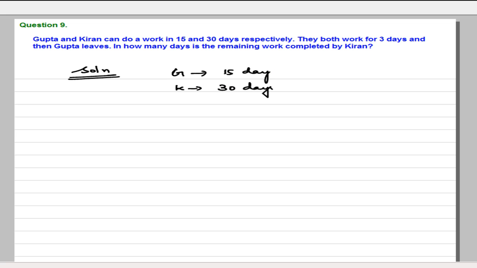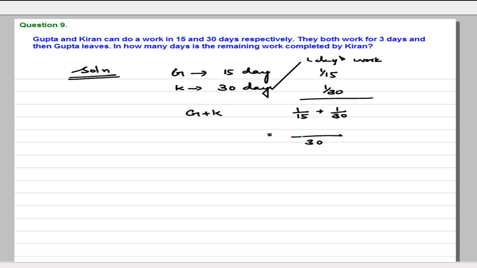So what is 1 day's work? 1 day's work of Gupta is 1 by 15 and 1 day's work of Kiran is 1 by 30. So what is 1 day's work of Gupta and Kiran? 1 by 15 plus 1 by 30. So LCM is 30, that is equal to 2 plus 1, that is equal to 3 by 30, that is equal to 1 by 10. So in 1 day they do 1 by 10 work.